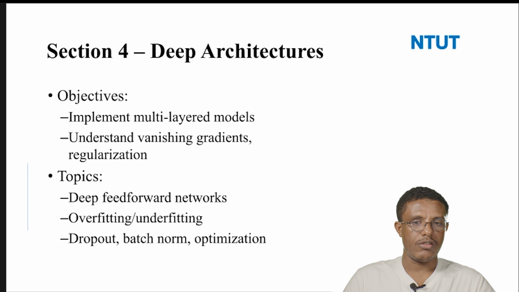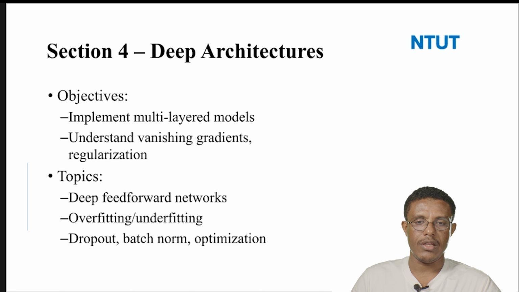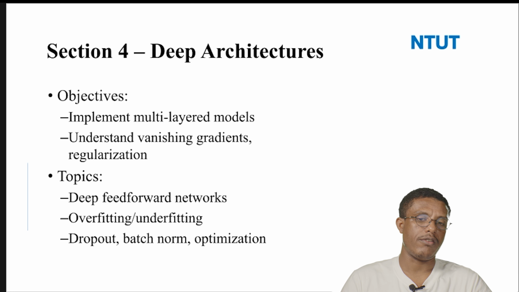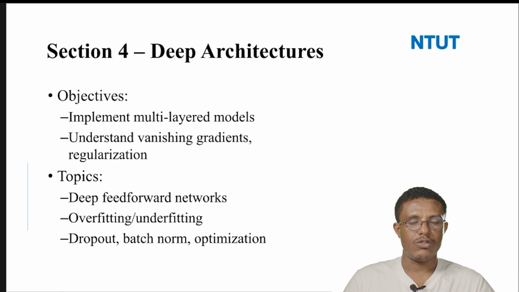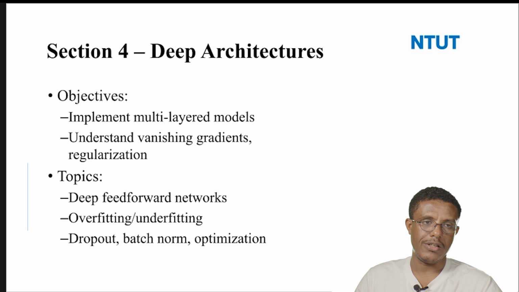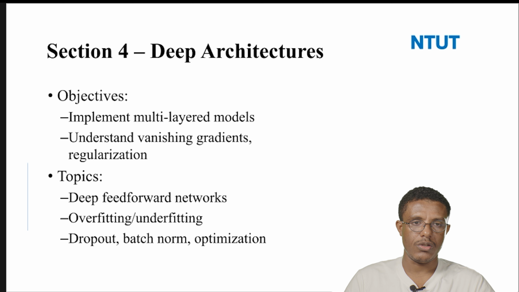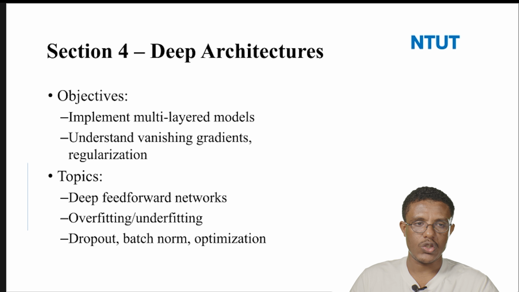For instance, with deep feed-forward neural networks, we cover what overfitting and underfitting are and how we can solve these problems. We use dropout, normalization, and optimization techniques in deep learning architectures to solve overfitting and underfitting problems. These are also basic concepts. So in this section, we'll see deep learning architectures in detail.